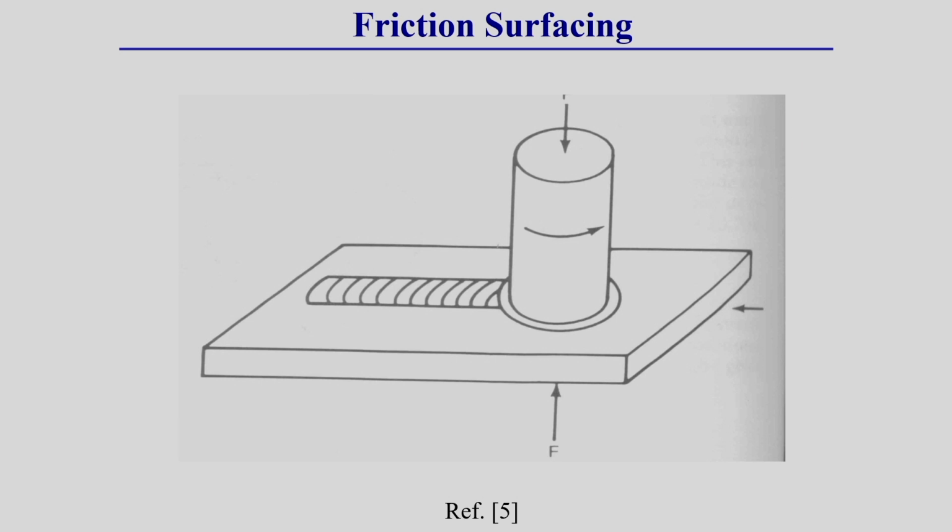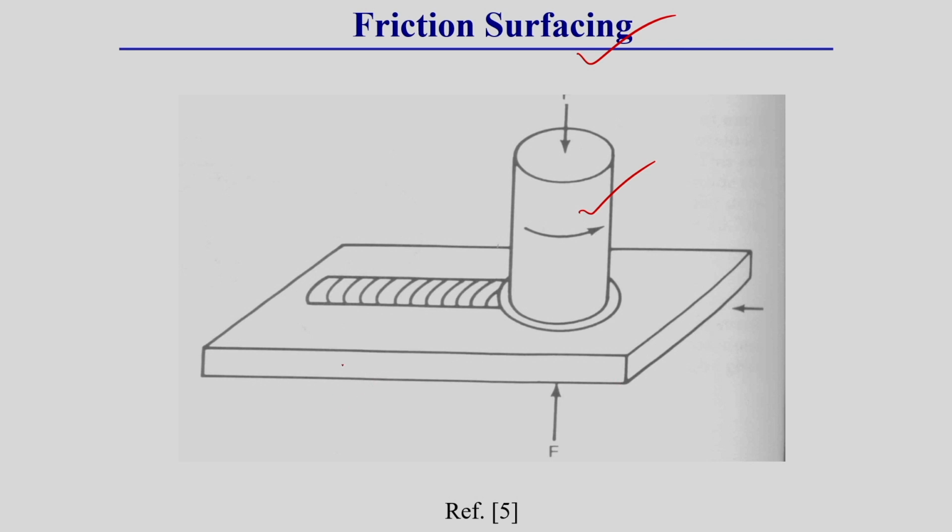The friction welding process is also used for other purposes. It is used for friction surfacing, where we generally see surface modification, or you can say surface cladding, and we can use this friction surfacing technique. Generally, to modify the surface property, one workpiece is rubbed over another workpiece by using a rotational tool. Let me explain it a little.